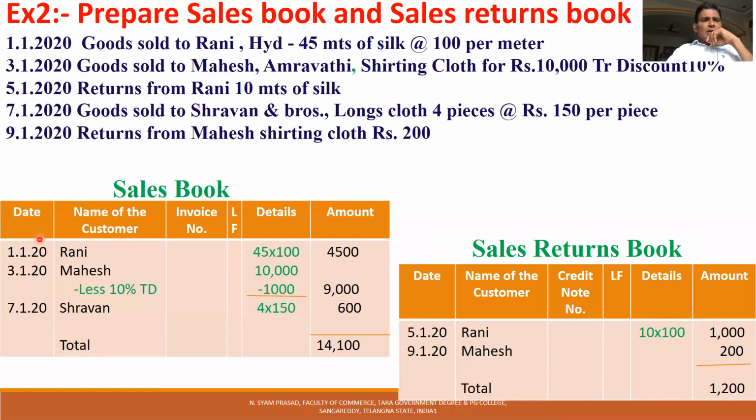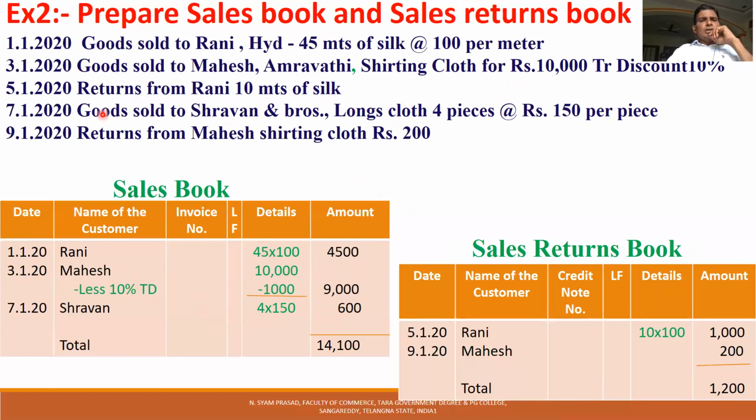To Mahesh on 3rd, Mahesh of Amaravati, 10,000 worth of goods, but trade discount 10%. 10,000 less trade discount 10% means 1,000. That means we only sold 9,000 worth of goods, 9,000 trade sales and 9,000 due from Mahesh.